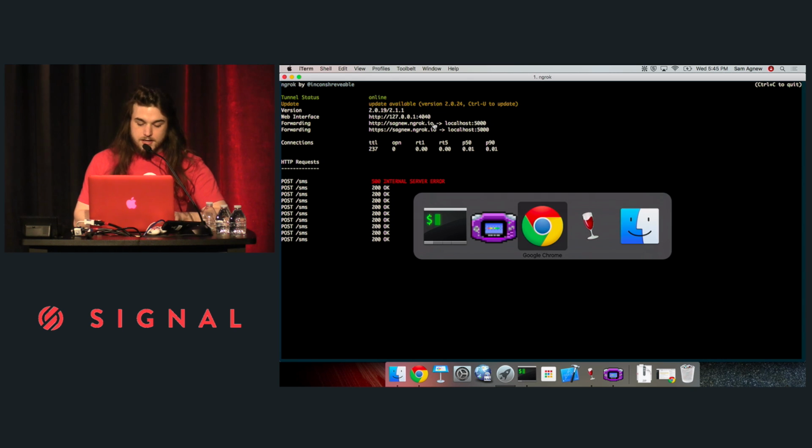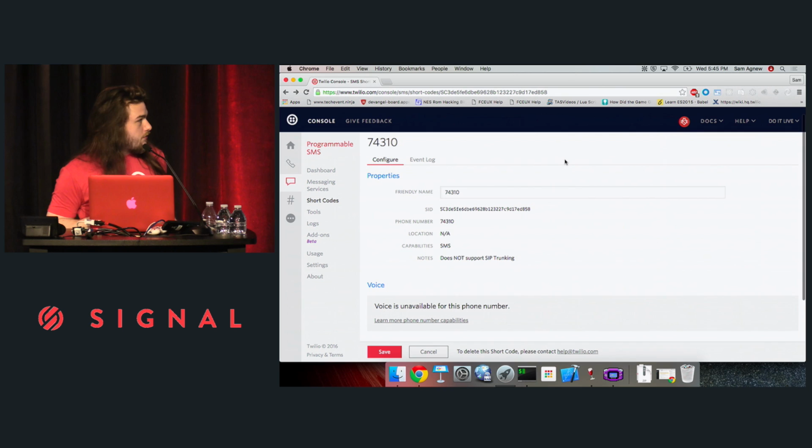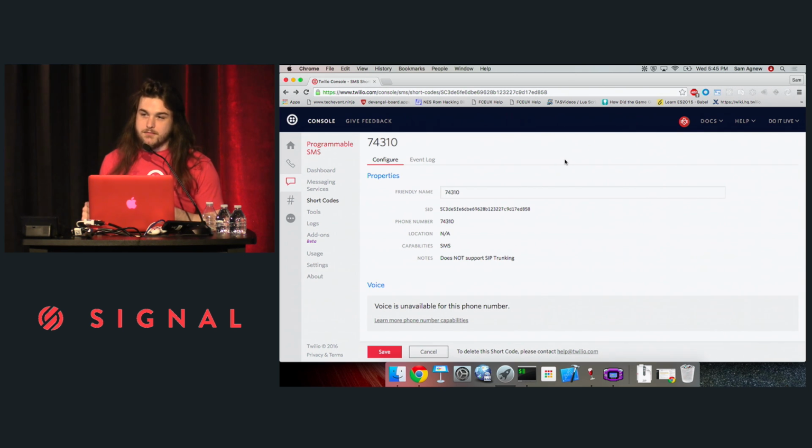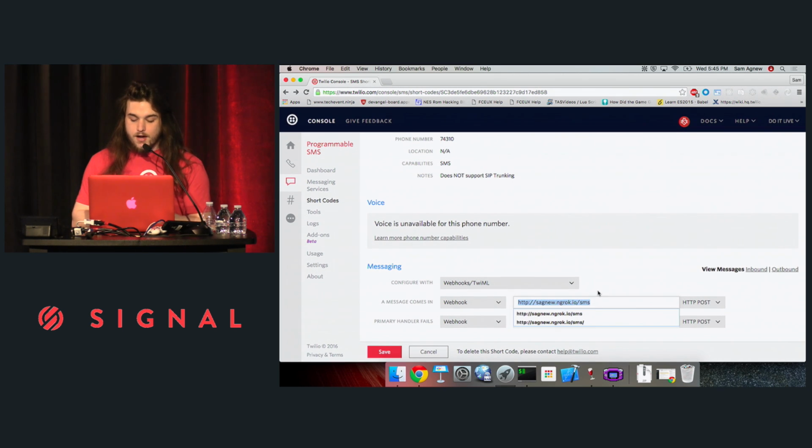So to configure my Twilio number, you're all going to be texting in this number, 74310. You might recognize it from the keynote yesterday. It was the number we all used to send that rocket ship with the Twilio logo. We all used it to send that to hyperspace. So good stuff. As you can see down here, I already have it configured.